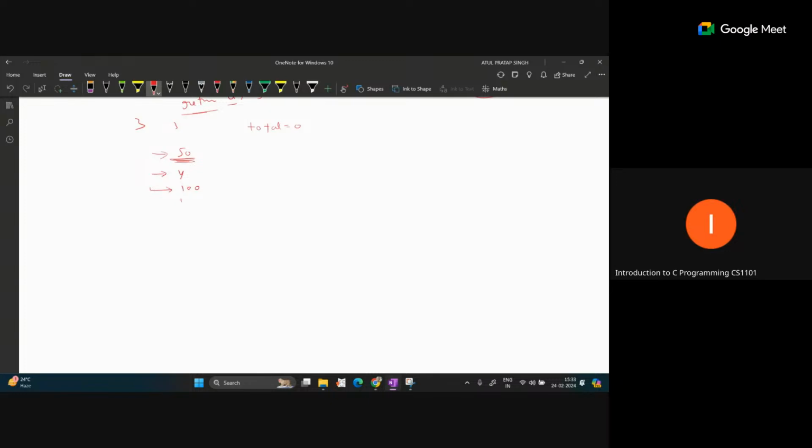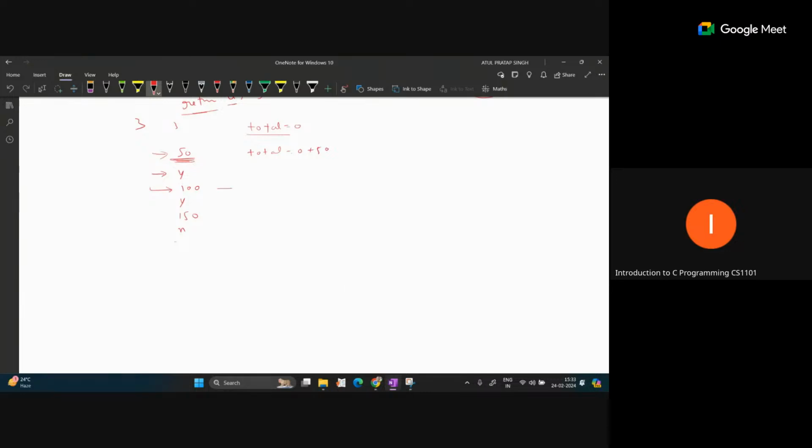So suppose once again y. That means once again we will ask for the input by the input statement, suppose like 150. And at any time if the user presses n, at this time our process should stop and this total value should be printed. So at each step we have to maintain this total also, so total equal to 0 plus 50.